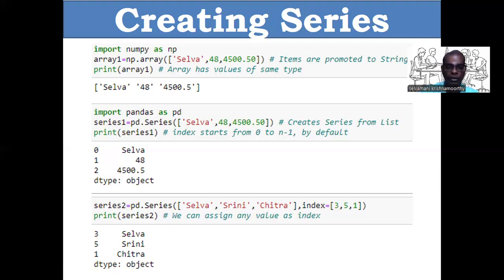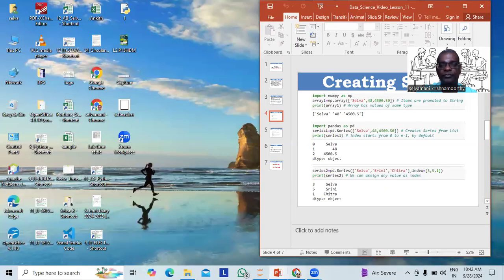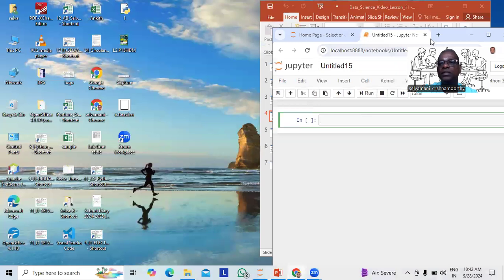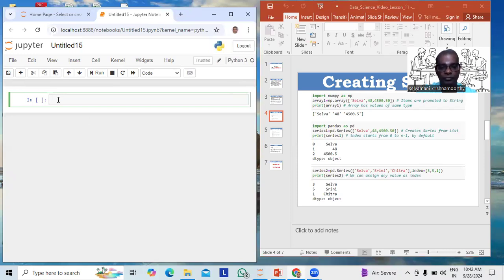Okay, so the same thing I will demonstrate in front of you so that it will be easy for you. First, let us see one numpy array. Then we will see how a series differs from a numpy array. Okay, first numpy, import numpy as np.